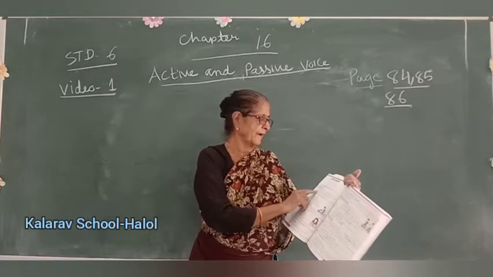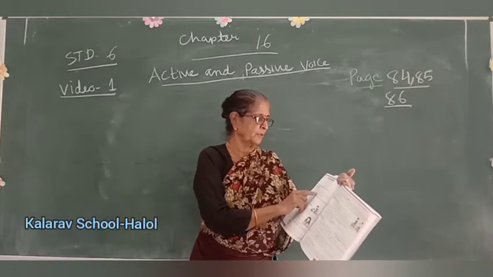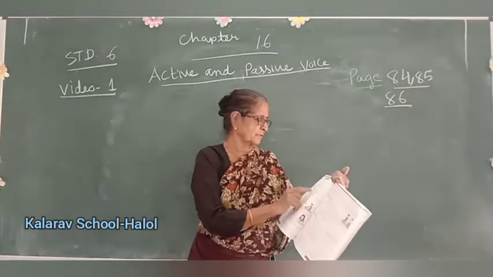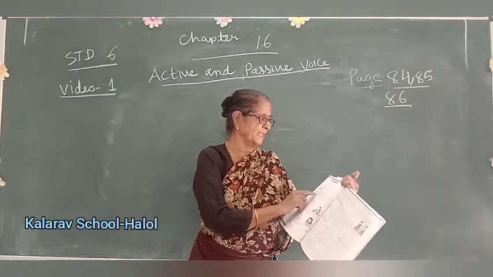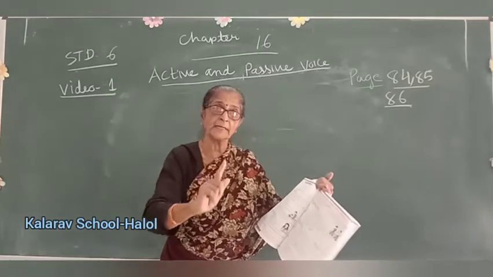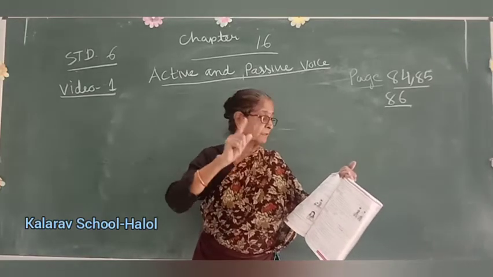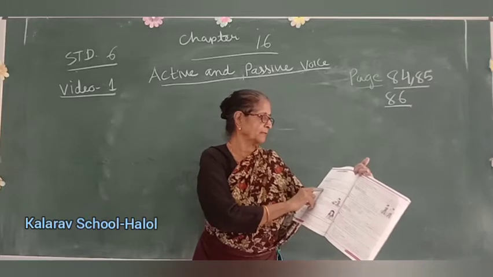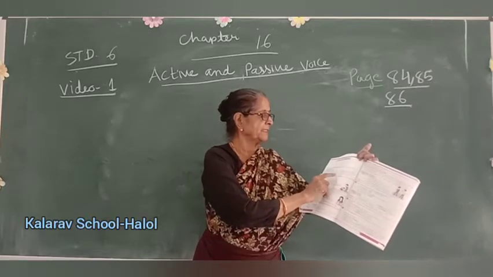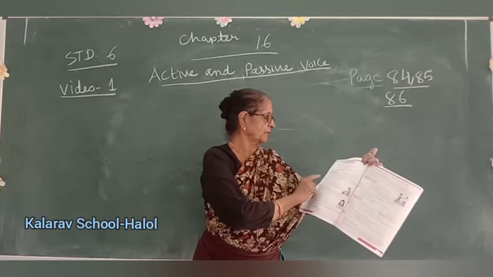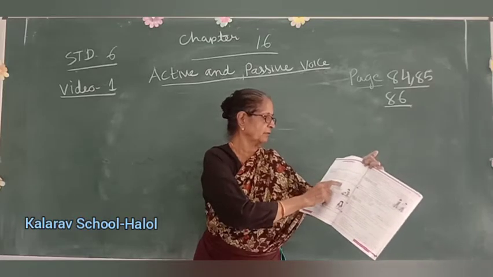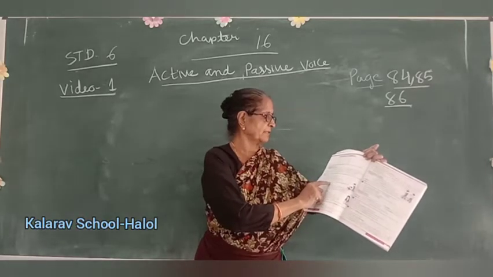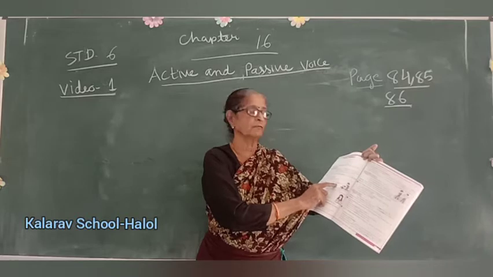In active voice, we write the root form of the verb, also with S or ES, like plays, sings or washes. In passive voice, we write is, am, are plus past participle form of the verb. That means third form of the verb. Is written, are written. Fill in the blanks with the passive form of the verbs in simple present tense. The first one has been done for you. Here I have written all the answers for you, so you will copy down. Next, rewrite these sentences in passive voice. The first one has been done for you.